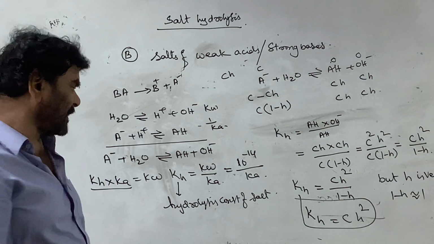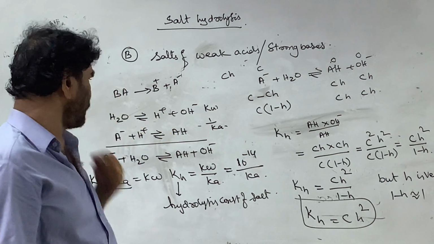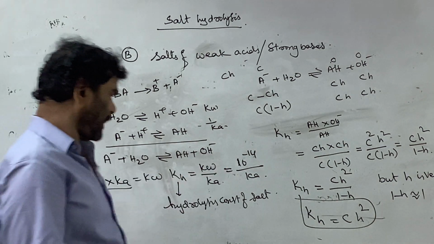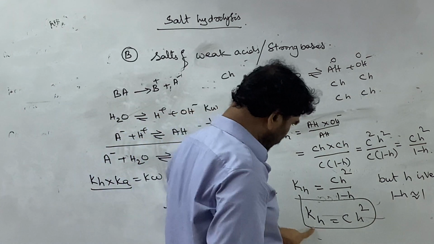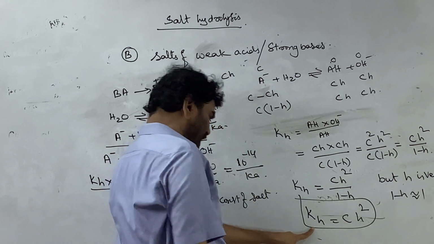In the case of acids, Ka is equal to C alpha squared. Here it is the same case. Now, what we are doing: Kh is equal to Kw by Ka.